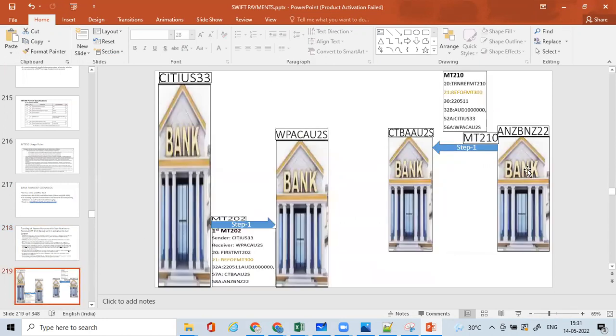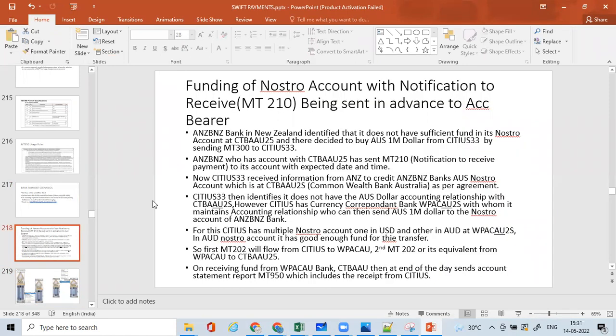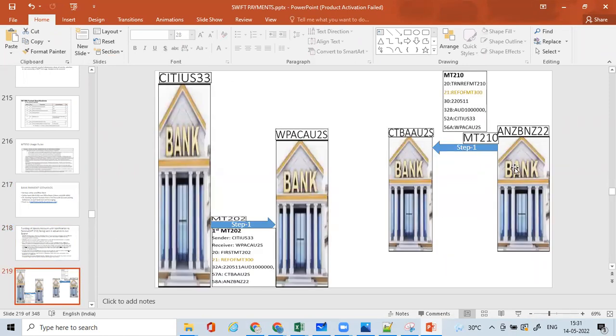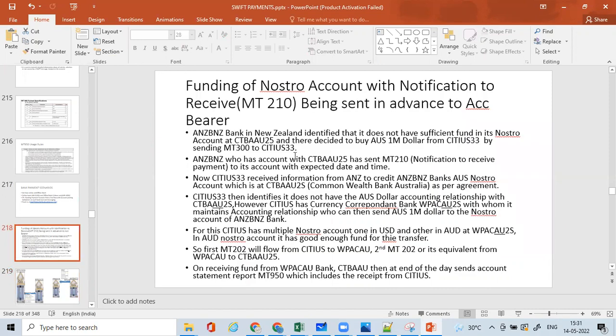Here, ANZ Bank has sent a notification, the MT210 message, to City, that is Commonwealth Bank of Australia, who holds an account of ANZ Bank. Now it has already mentioned by sending MT210 that you will receive a payment on some particular date.